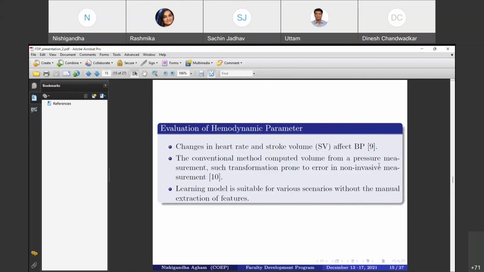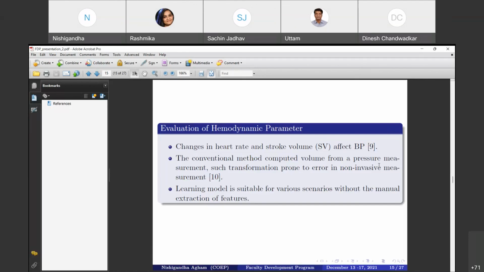Now, why are we doing this learning method, as there are conventional methods for stroke volume measurement? In the case of the conventional method, pulse contact analysis is used to compute the stroke volume from the pressure measurement, but this transformation is prone to error in non-invasive measurement.